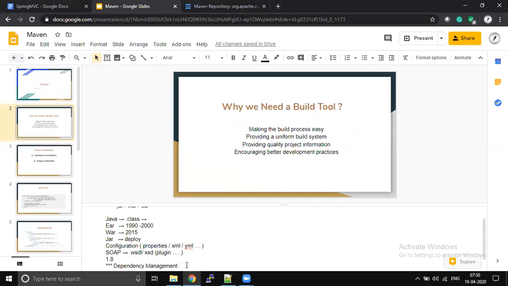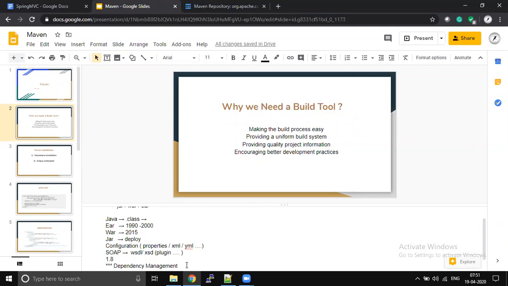So those kinds of problems can be solved very easily with the build tool. Either it can be Maven or Gradle or something else, but dependency management is a piece of cake. Without the build tool, we can't even imagine how you're going to develop that project. It is not at all possible. You will get hundreds of class not found exceptions, hundreds of no such method exceptions. I hope you remember, right? When we get no class not found exception, and when we get no such method exception. We discussed already, right?